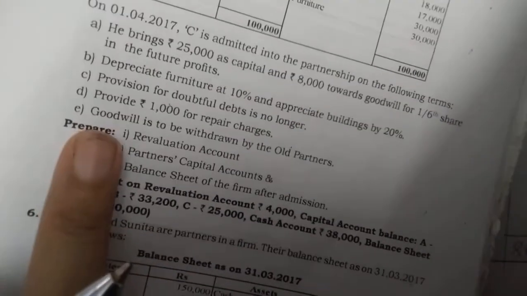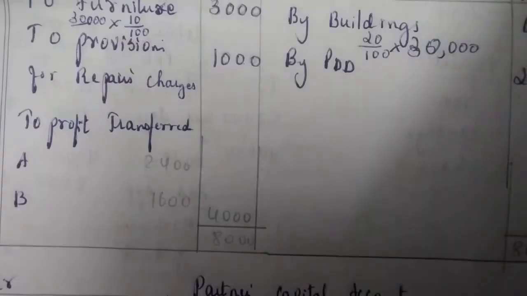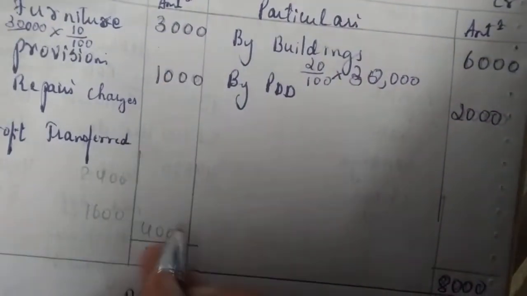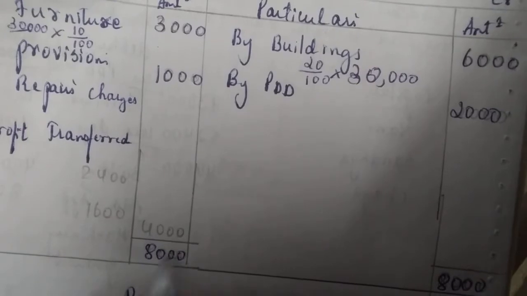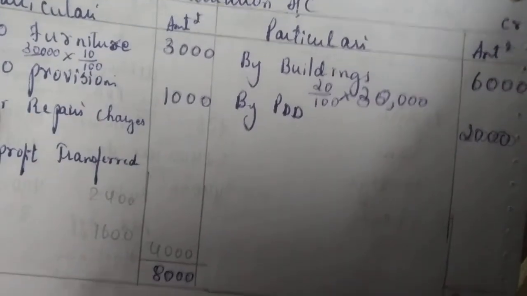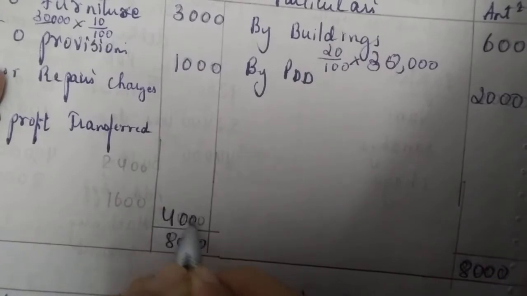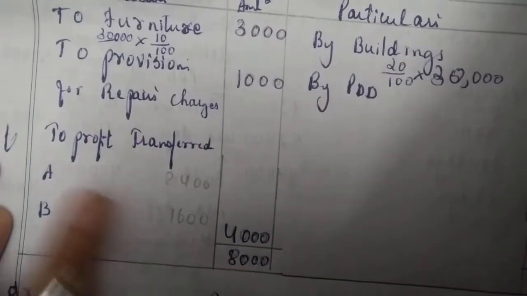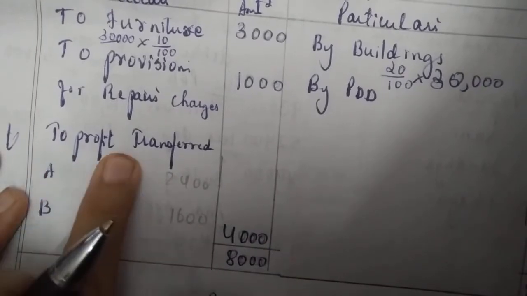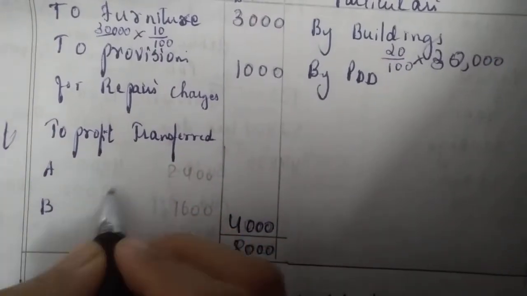That's all. Next, goodwill is withdrawn; that goes to the partners' capital account. Now balance it. How to balance? Add this: 6,000 plus 2,000 is 8,000. The credit side is more, so here also you will write 8,000. So 8,000 minus 1,000 minus 3,000 will give you 4,000. Now 4,000 is a profit, because the credit side is more. By profit transferred to A and B.